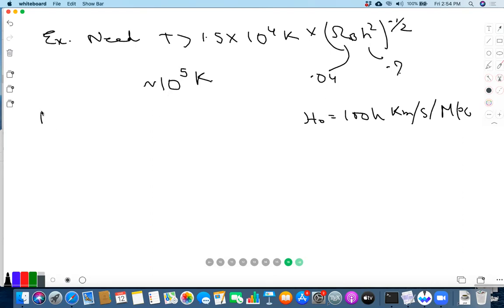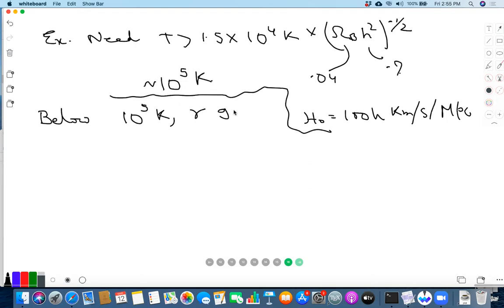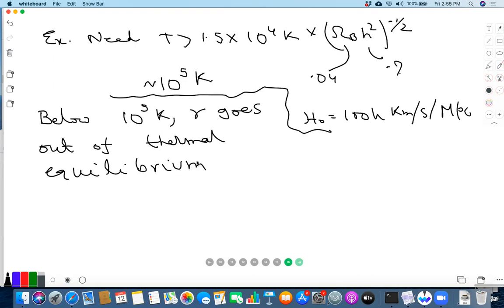Below 10 to the 5 K, this is important, the photons go out of thermal equilibrium. So gamma goes out of thermal equilibrium, but it still scatters.